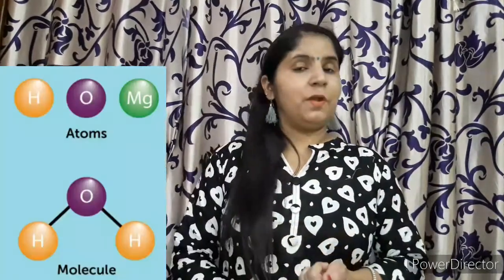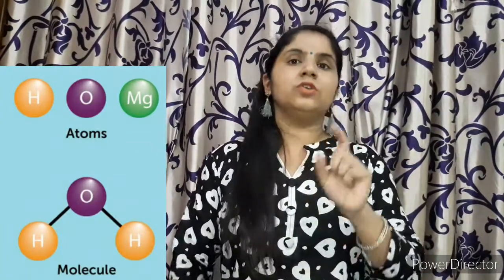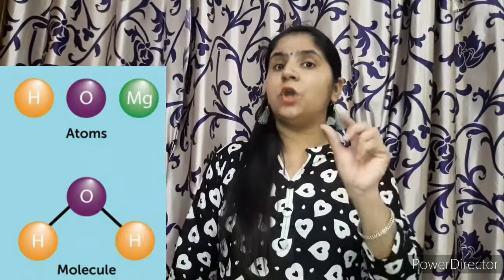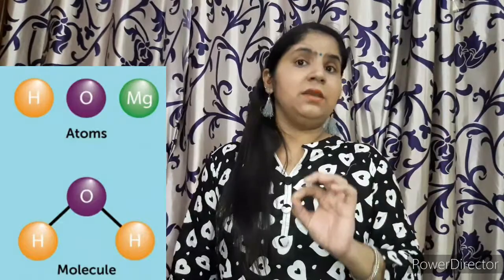The second thing that comes to our mind is what matter is made up of, that is, the composition of matter. Matter is composed of two things: number one is atom and number two is molecule. An atom is the smallest unit of matter and it doesn't have any independent existence. It means an atom never stays alone. It always wants its partner. So one or two simple atoms combine together to form a molecule.